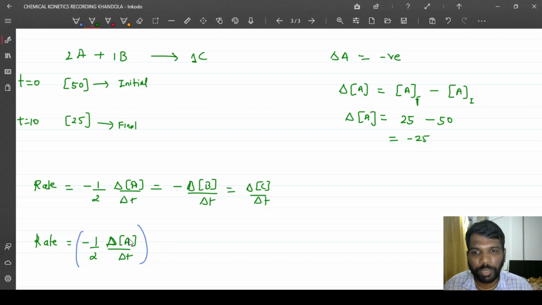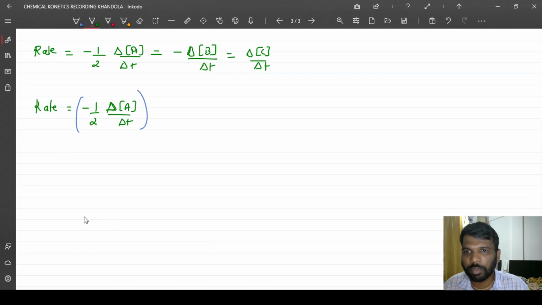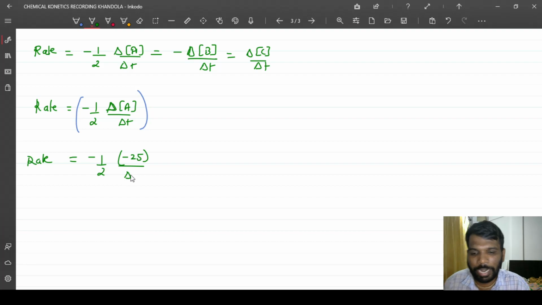And if you put it over here, time was 10 minutes, that is what I consider. So rate is equal to minus 1 by 2, and this is delta A, the change in concentration of A, was minus 25 by delta t. Time difference was 10 minutes.